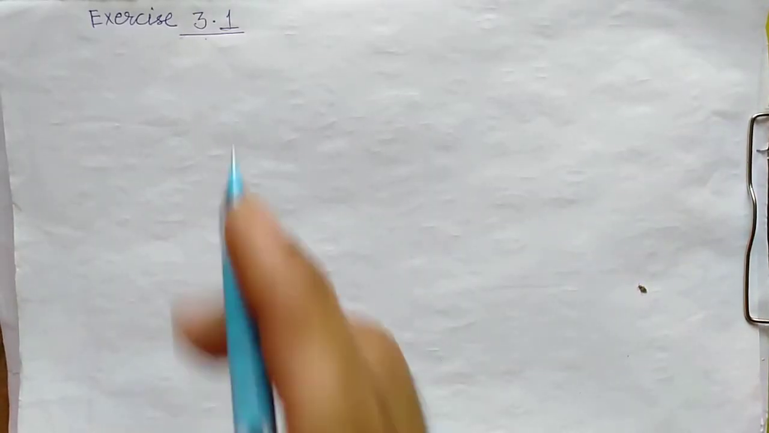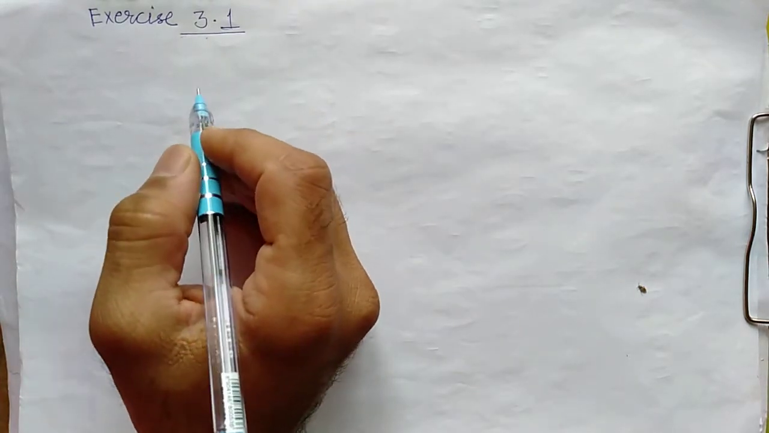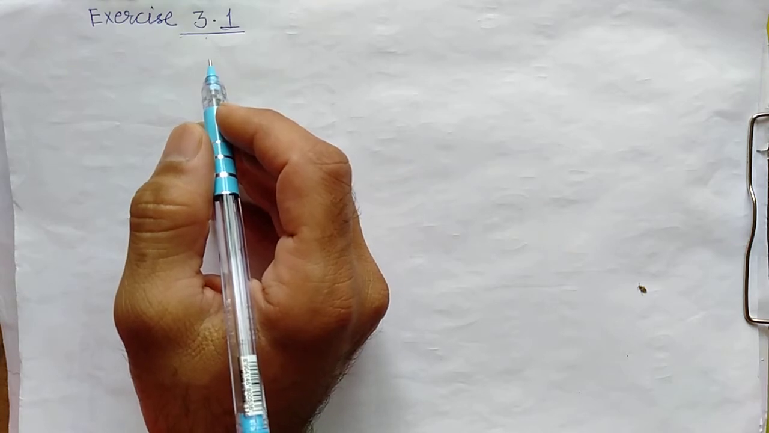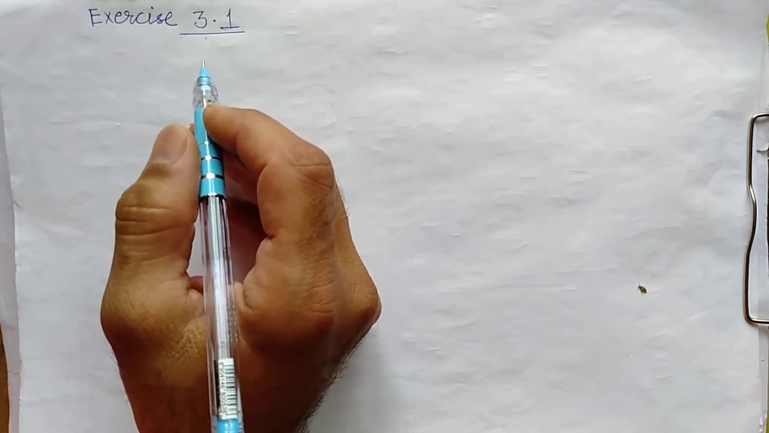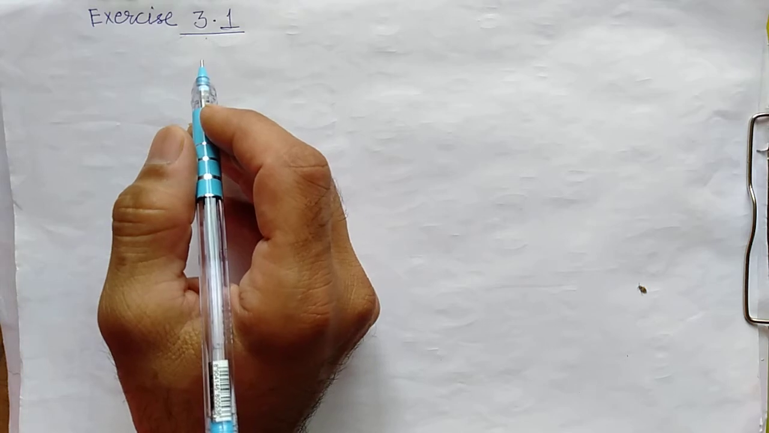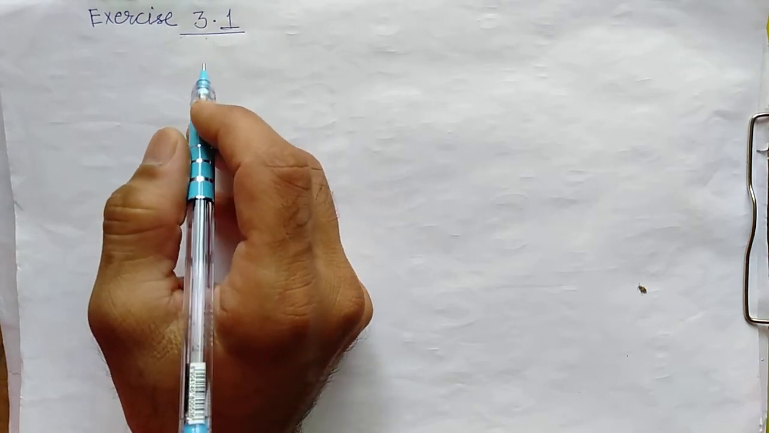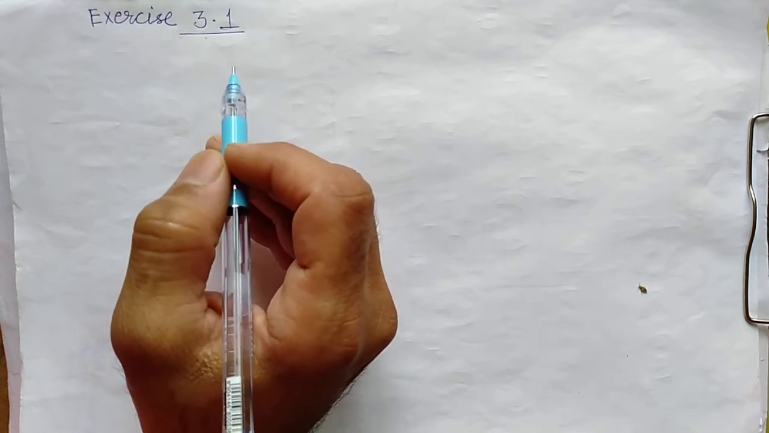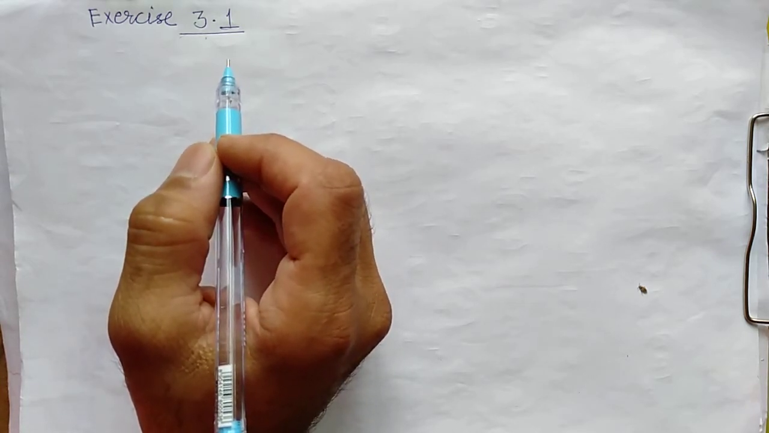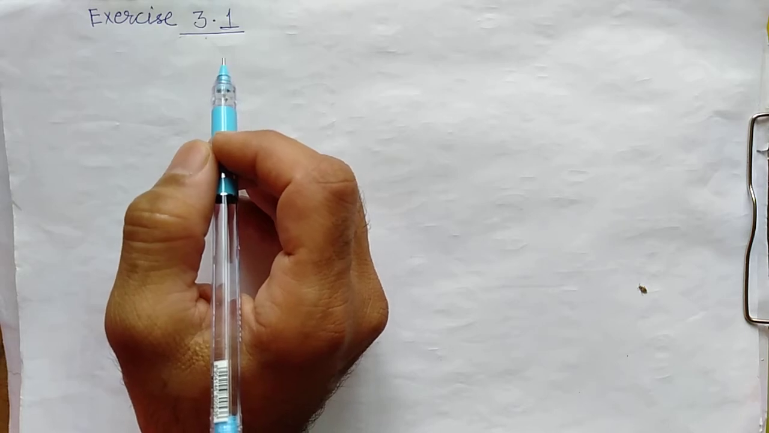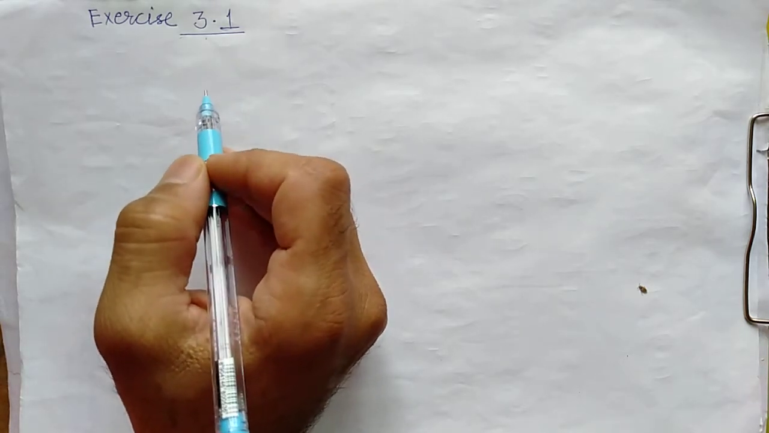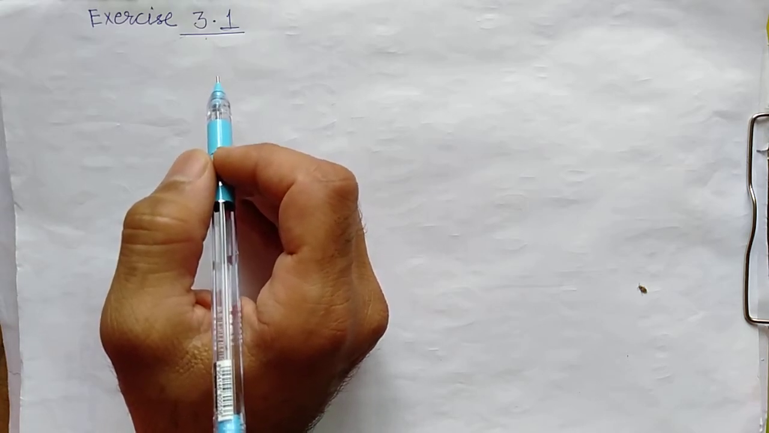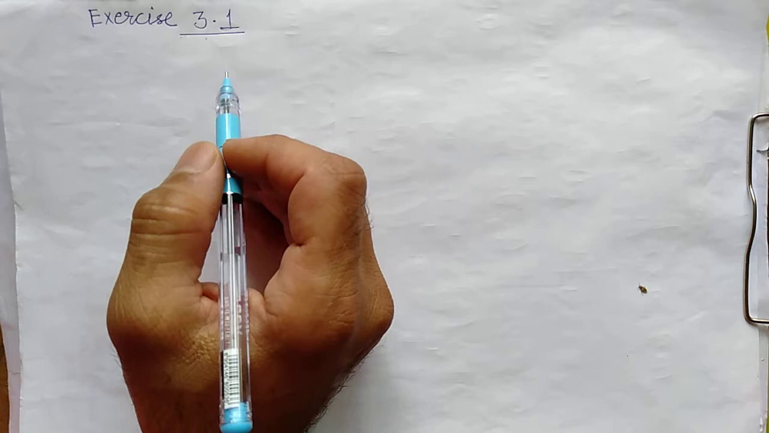The first question I'm reading now: Aftab tells his daughter, 7 years ago I was 7 times as old as you were then. Also, 3 years from now I shall be 3 times as old as you will be. Represent the situation algebraically and graphically. Graphical representation we have already learned in the previous class, also in class 9. So let's try to solve this one.